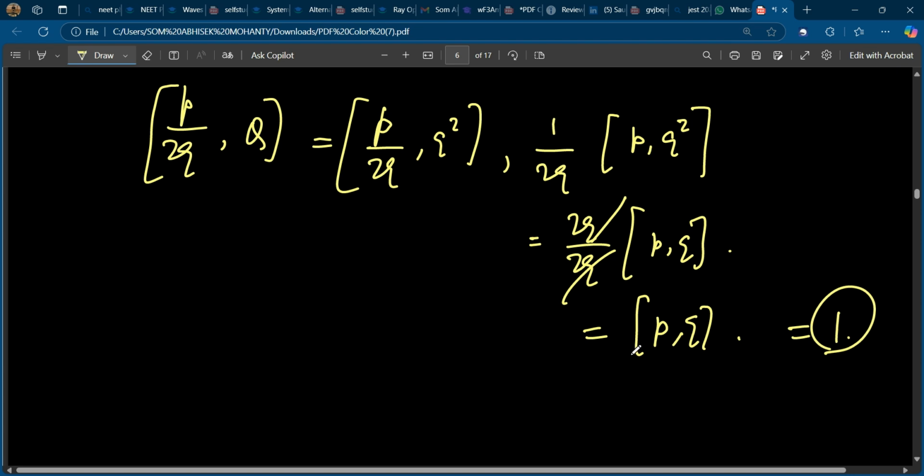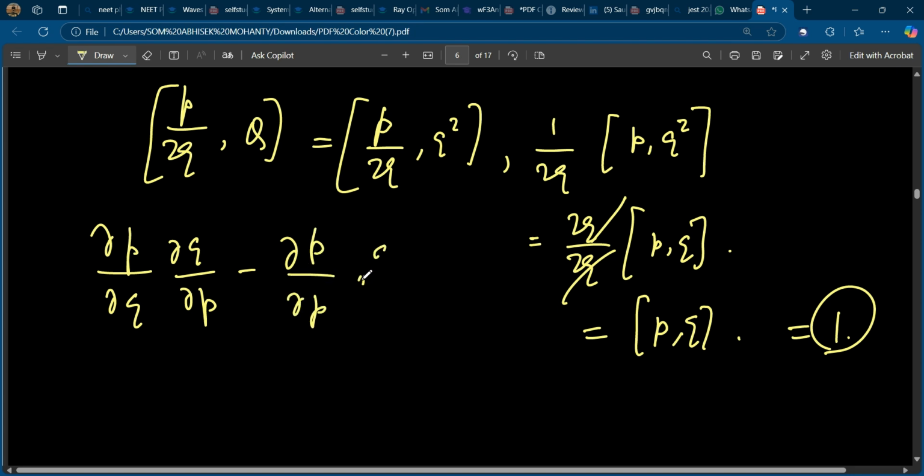Also this can be done through the Poisson bracket. Del p by del q, del q by del p minus del p by del p into del q by del q. This is minus 1, so almost similar.